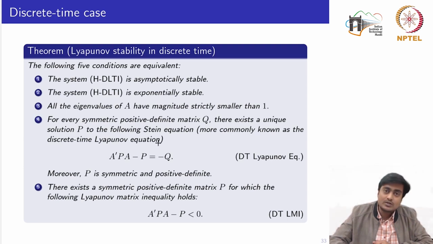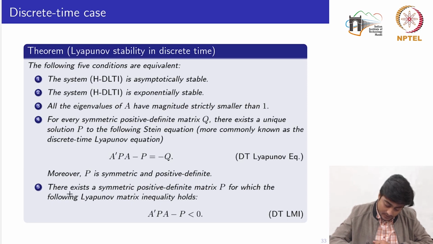The Stein equation is also known as the discrete time Lyapunov equation. It reads A transpose P A minus P is equal to minus Q. Moreover, P is symmetric and positive definite.